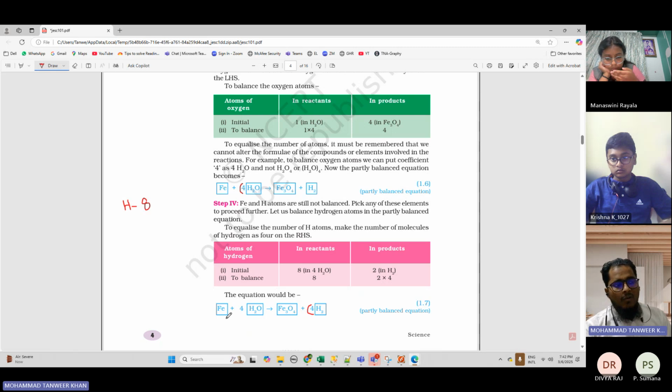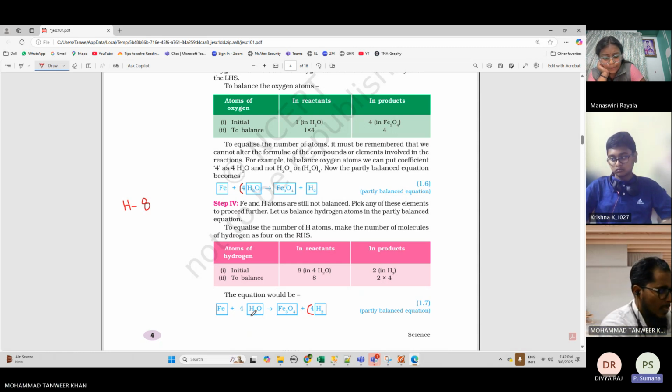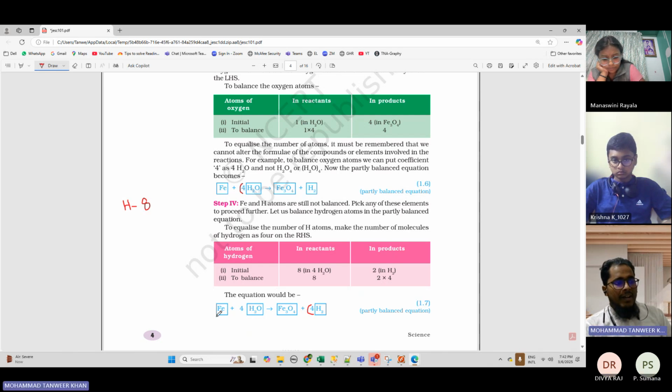Now, what have we balanced? Hydrogen is balanced, oxygen is balanced. What is not balanced here? Iron. So now we have to think how to balance iron. How many iron do you have on the left side? 1.